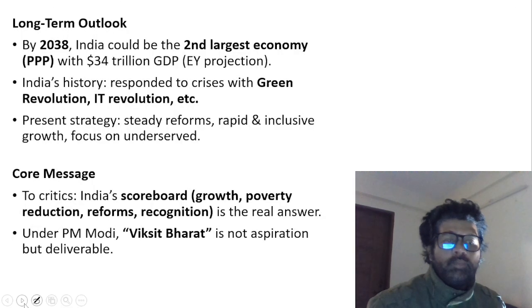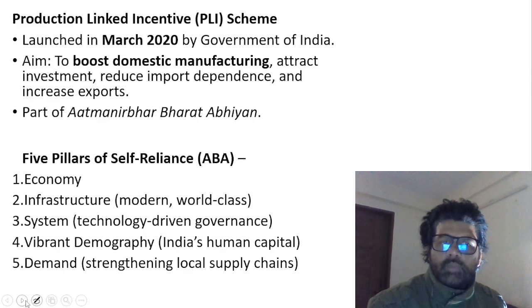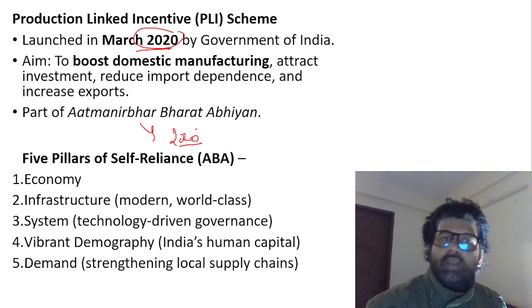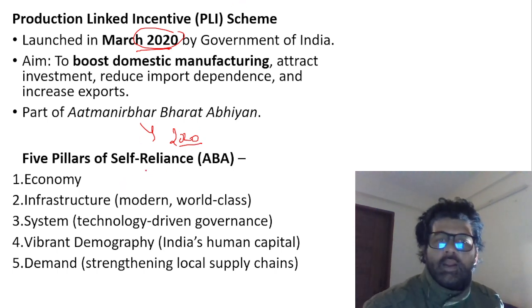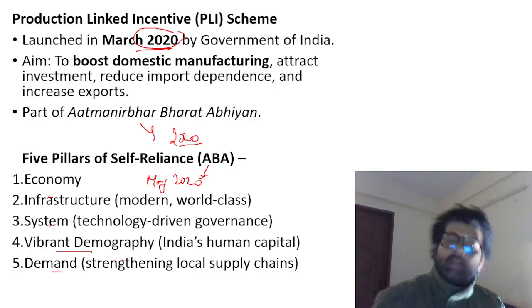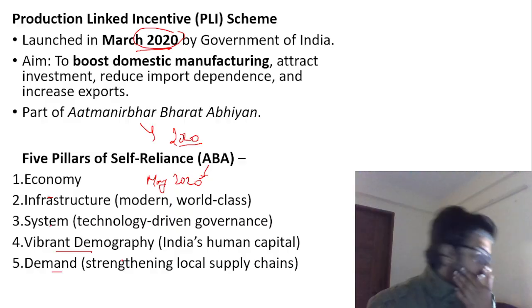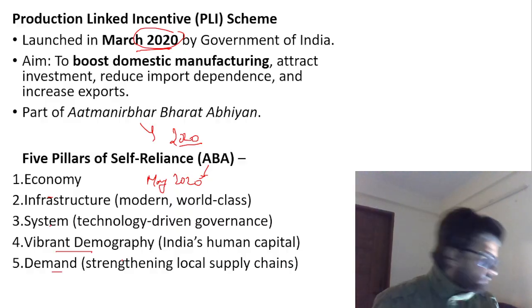Important from exam perspective, production linked incentive scheme. When was it launched? 2020, part of Atmanirbhar Bharat program. Then he is giving some more numbers. You can read it. So PLI, March 2020. Remember this from prelims perspective. Part of Atmanirbhar Bharat Abhiyan, which was also launched in 2020 only. The irony is PLI was launched earlier, March 2020. Atmanirbhar Bharat was launched in May 2020. And the five pillars: economy, infrastructure, system, vibrant demography, and demand. Remember this. They can ask you which of the following is not a pillar of Atmanirbhar Bharat Abhiyan. So in that regard, you have to remember these facts and figures.